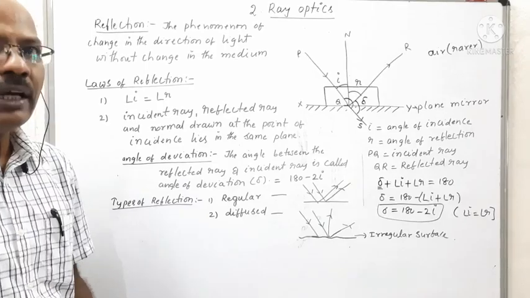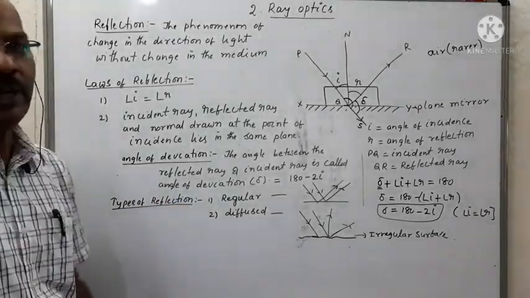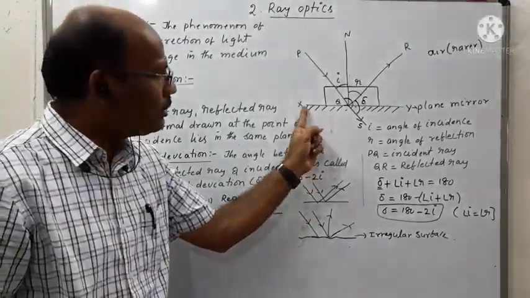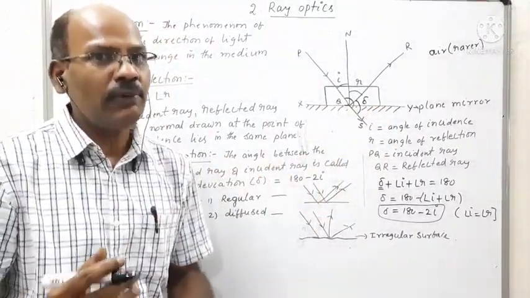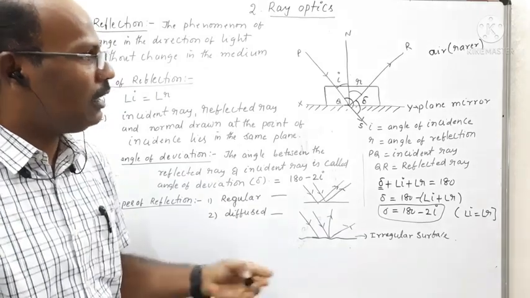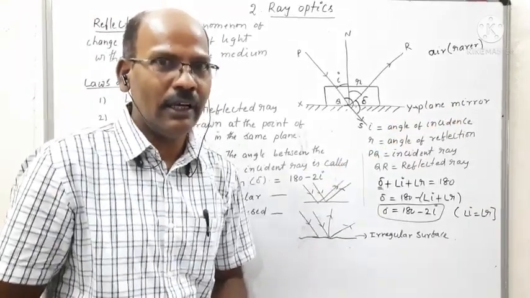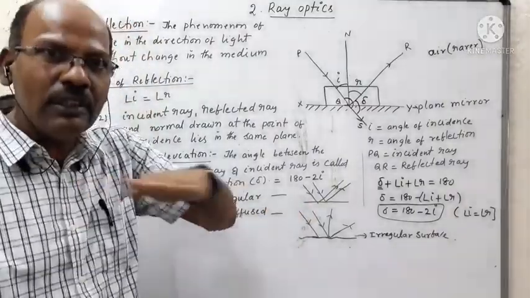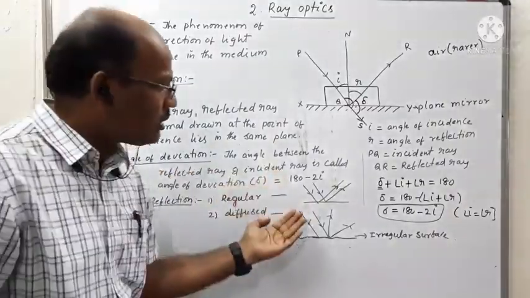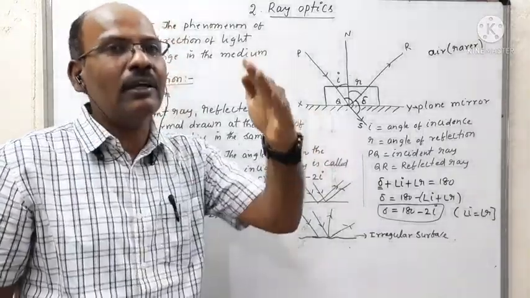Coming to the types of reflection, depending upon the surfaces on which the light is incident. If the surface is a plane surface like a plane mirror, then a parallel beam of light striking the plane surface gets reflected in a particular direction.